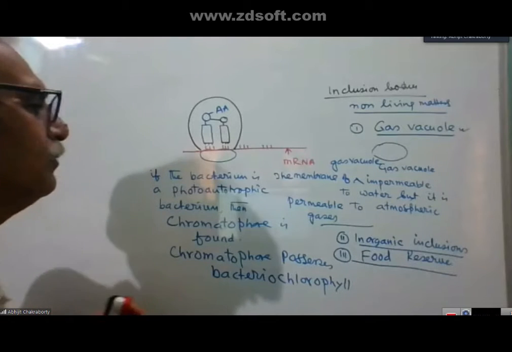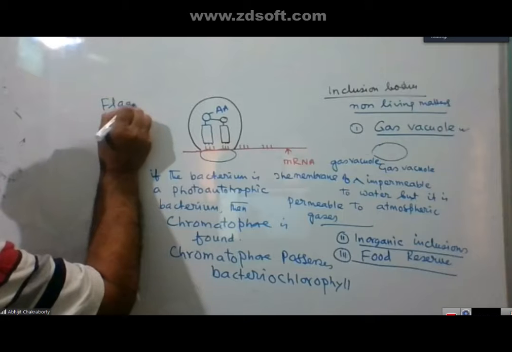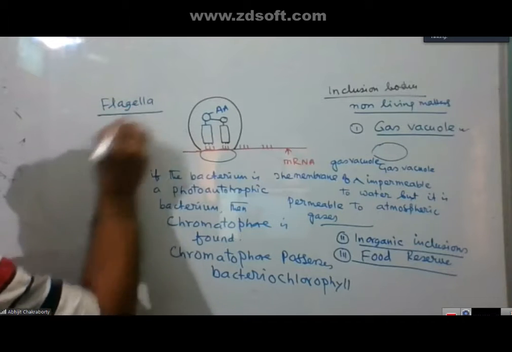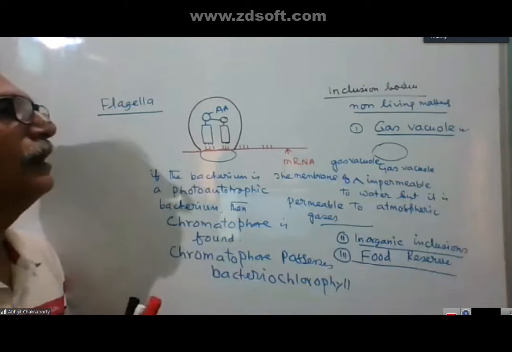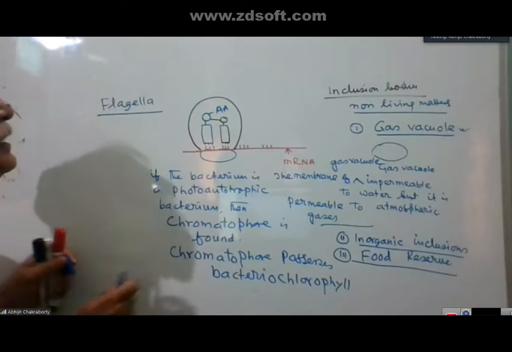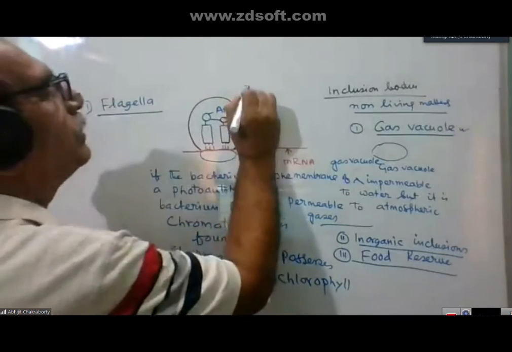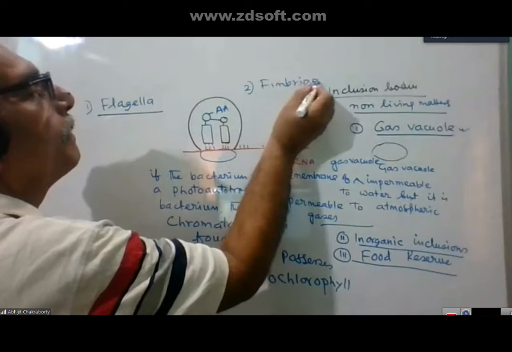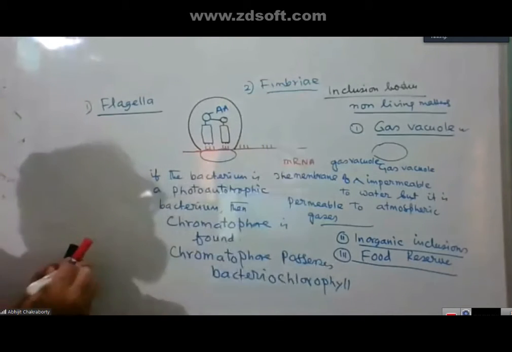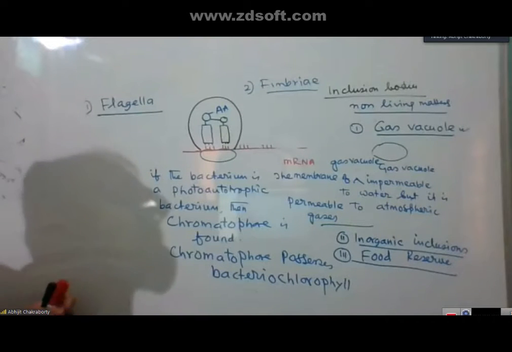Next most important one is the flagella. Another one is that, one is flagella, the second one you will get is the fimbriae.